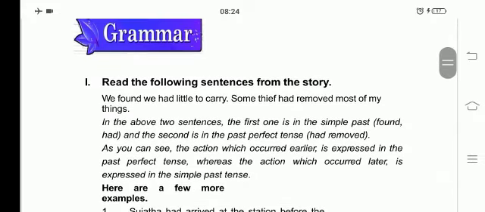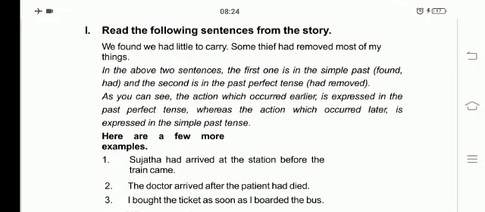Read the following sentences from the story. We found we had little to carry. Some thief had removed most of my things. In the above two sentences, the first one is in the simple past, means found, had.